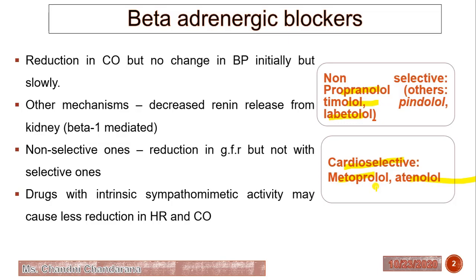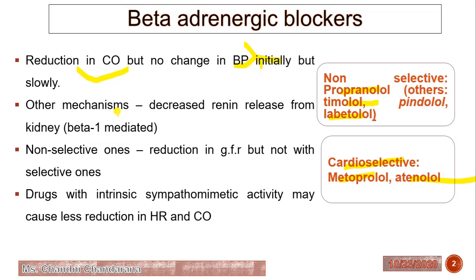As per the mechanism, it will reduce the cardiac output, but there is no change in blood pressure initially. But slowly it will change the blood pressure by reducing the cardiac output.